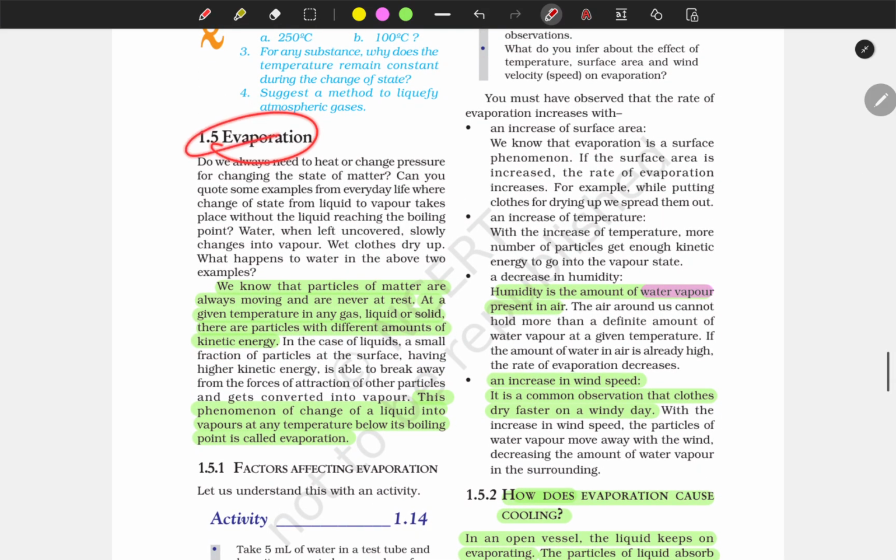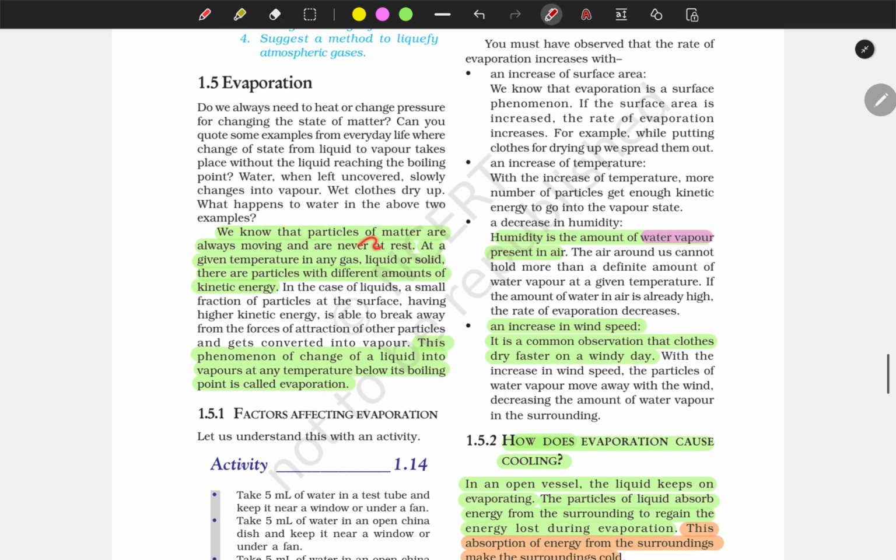Now evaporation, let's discuss this. We know that the particles of matter are always moving and are never at rest. At a given temperature, in any gas, liquid, or solid, there are particles with different amounts of kinetic energy. The phenomenon of change of liquid into vapor at any temperature below its boiling point is called evaporation.